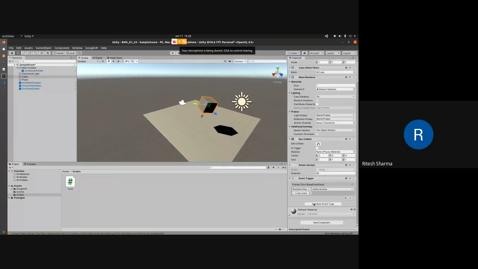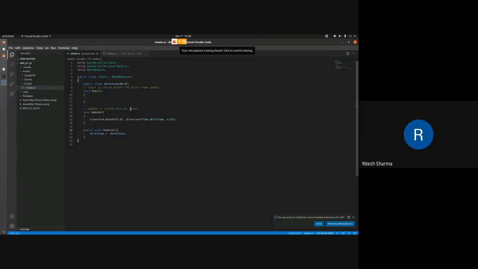Just to repeat, we made changes to our script. We added a function which just reverses the direction of rotation, which we are doing in the y-axis. We can do it in any of the 3 axes. Like, if I make this 0.0f and write it here, then it will start rotating in the x direction.